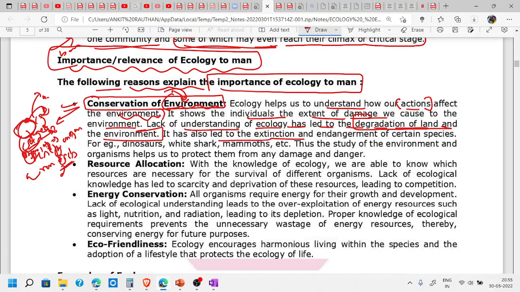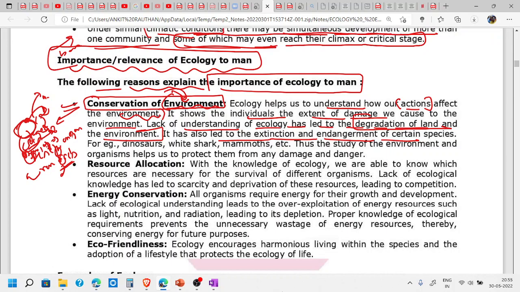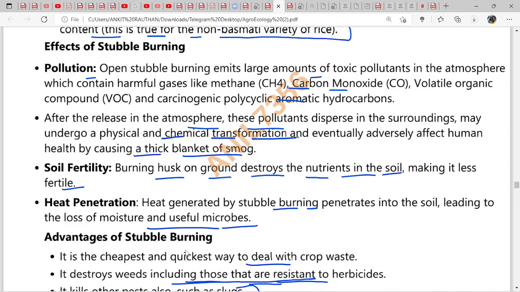It has led to extinction and endangerment of certain species like dinosaurs, white shark, mammoths. Thus the study of environment and organisms helps us to protect them from damage and danger. First is conservation of environment. Okay.